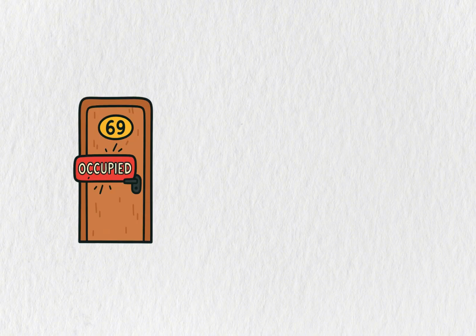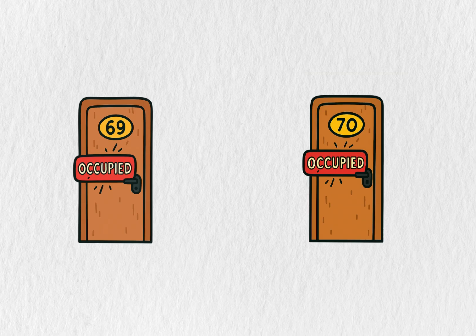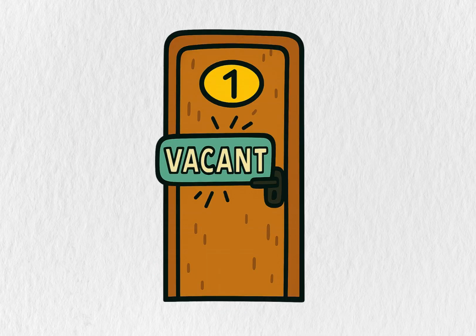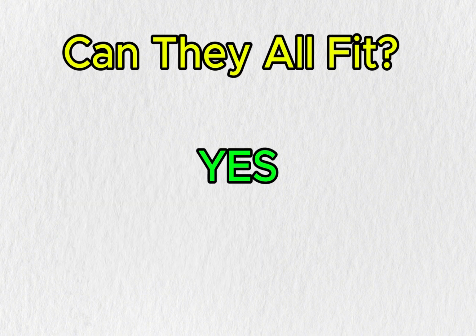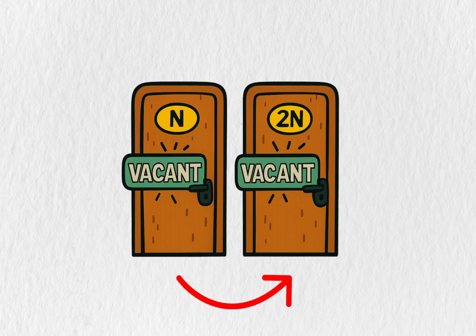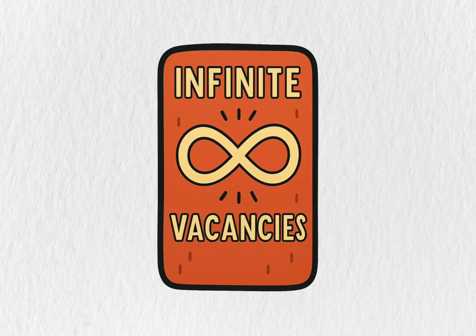The manager simply asks every guest to move from their current room to the next room number. The guest in room 1 moves to room 2, the guest in room 2 moves to room 3, and so on. Now room 1 is empty, and the new guest checks in. Even weirder, an infinite bus full of infinitely many new guests shows up. Can they all fit? Yes. Move every current guest from room N to room 2N. Now all the odd-numbered rooms are empty, and you have infinite vacancies.